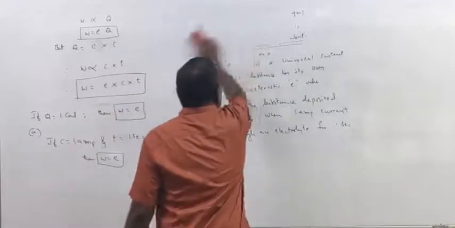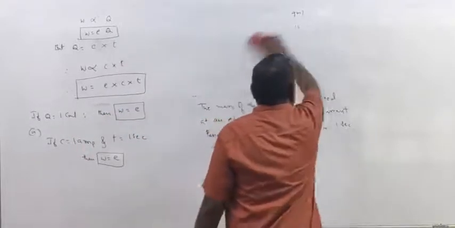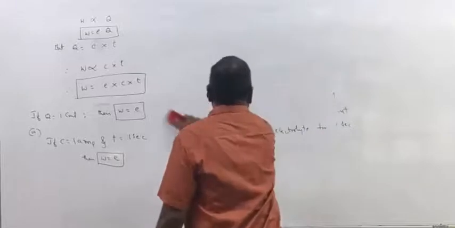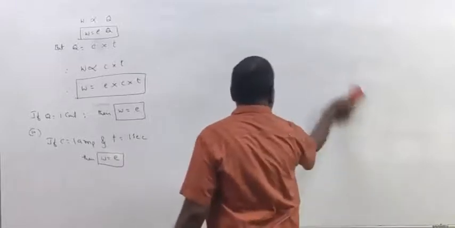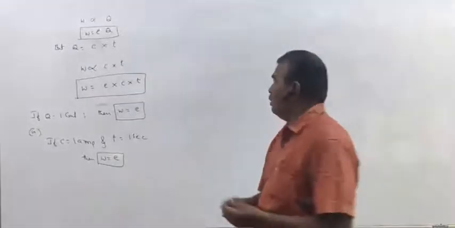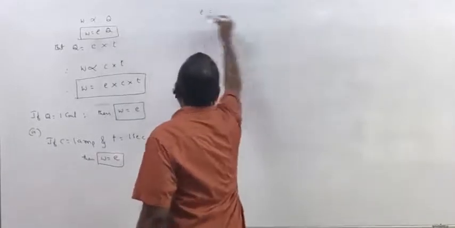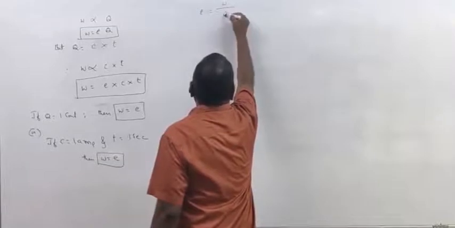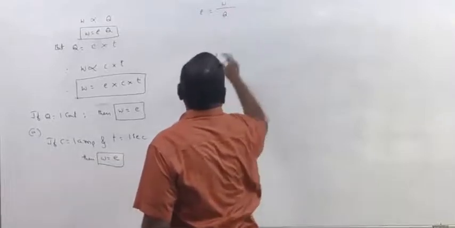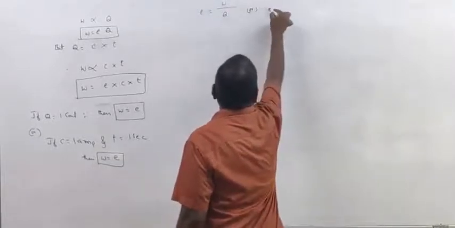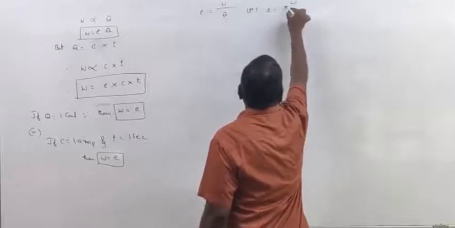Now see, small e is equal to W by Q, or small e equal to W by Ct.